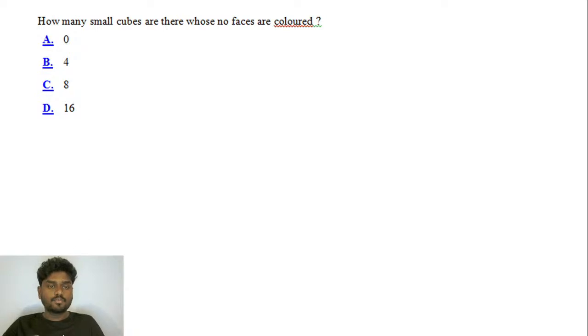How many small cubes are there whose no faces are colored? Okay, so again, the same thing, where if you want to find the cubes with no faces colored.